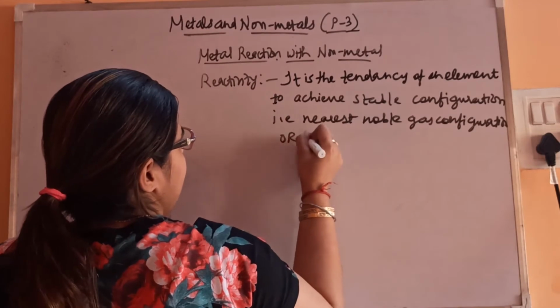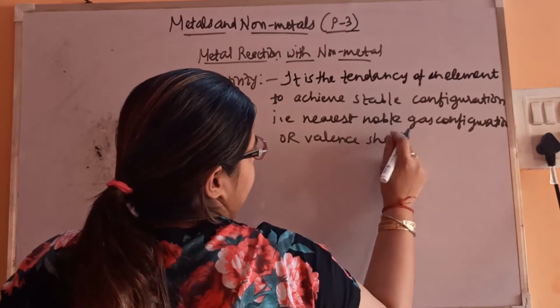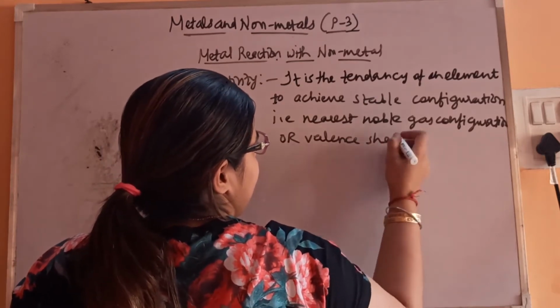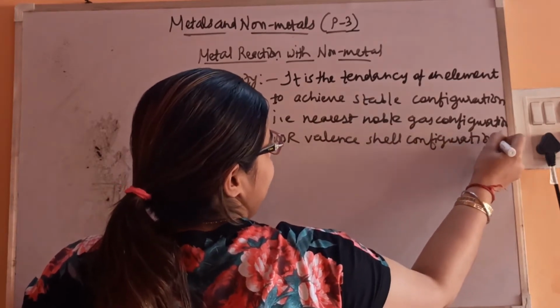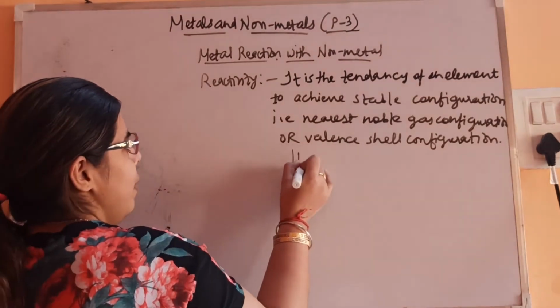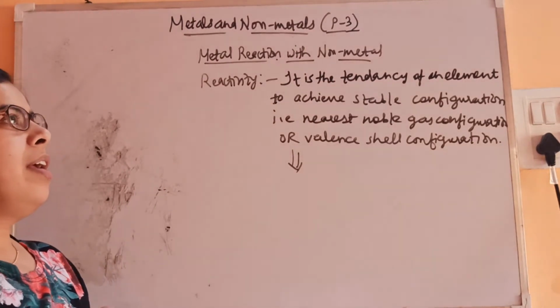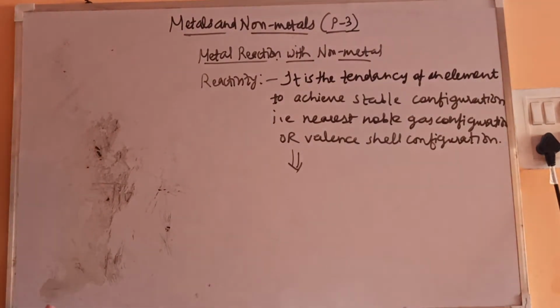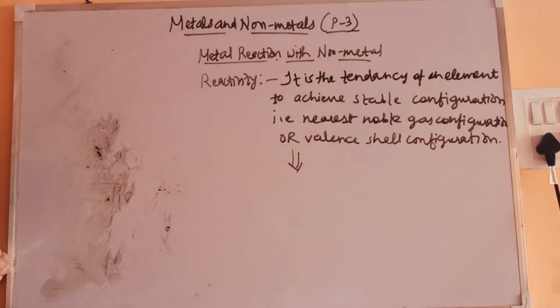That is the valence shell configuration. You know that 8 electrons have to be there for the completion of the octet in the valence shell. Why are elements reactive? Because they want to become stable. Everywhere, in the universe in general, everything wants to move towards stability. Similarly, elements also want to become stable.